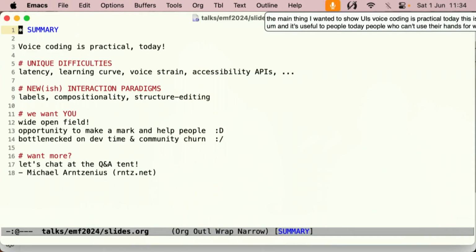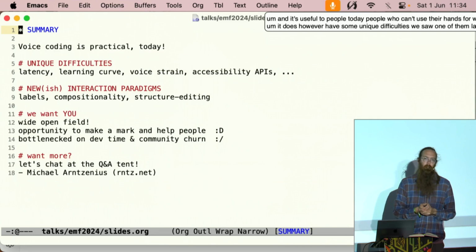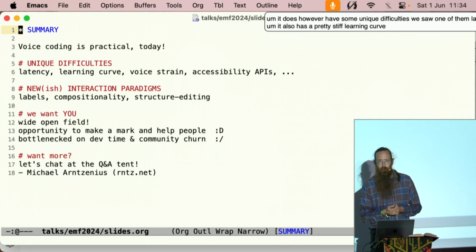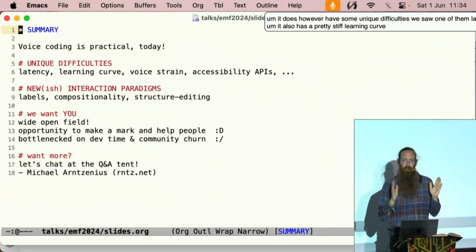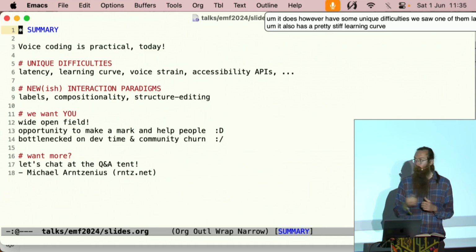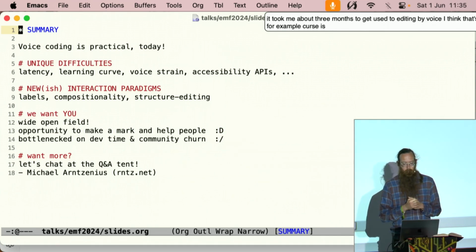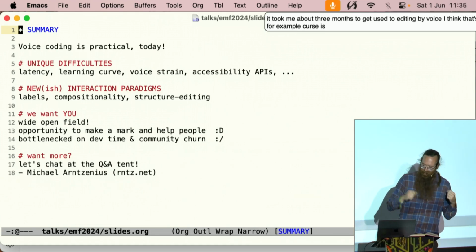It does, however, have some unique difficulties. We saw one of them, latency. That's the one I harped on because I think it drives a lot of the design of voice editing. It also has a pretty stiff learning curve. It took me about 3 months to get used to editing by voice. I think that's probably reduced now. When I started this, we didn't have a bunch of the things we do have now. For example, Cursorless. Also, it turns out if you use your voice for 8 hours a day every day, your voice gets tired out. Same as your hands.